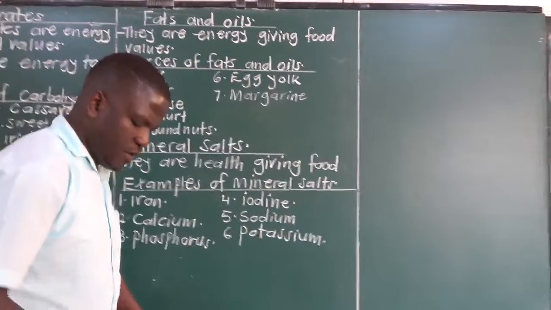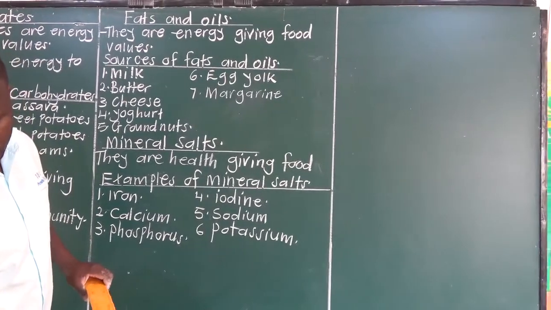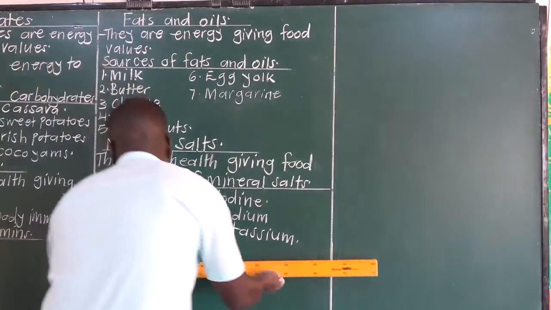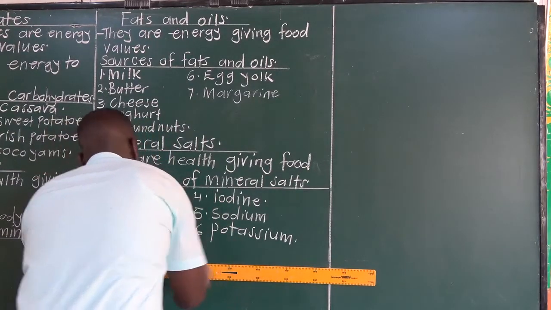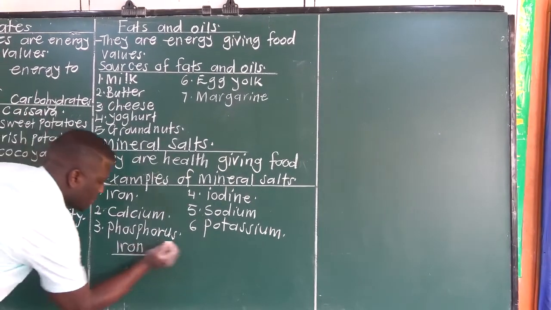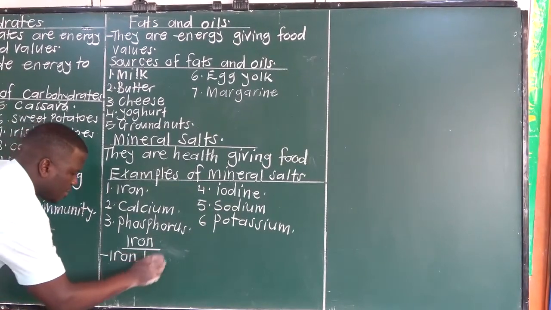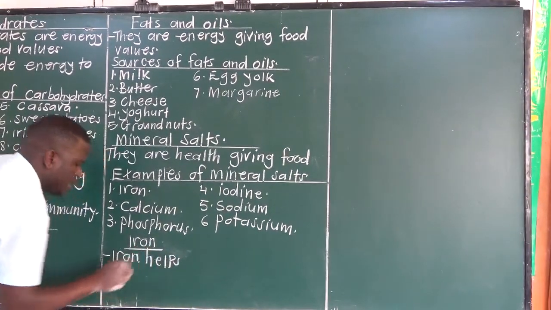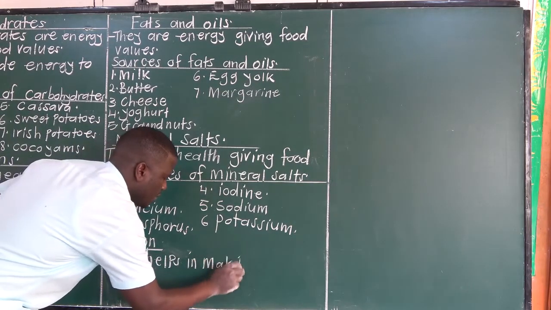We begin with iron. Iron helps in making red blood cells. It helps in making blood.